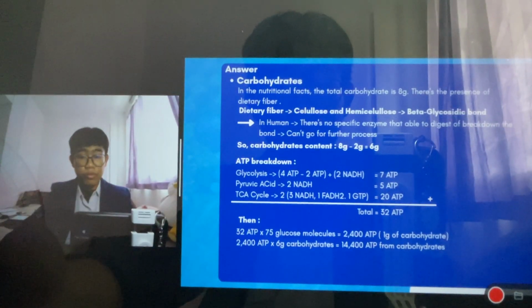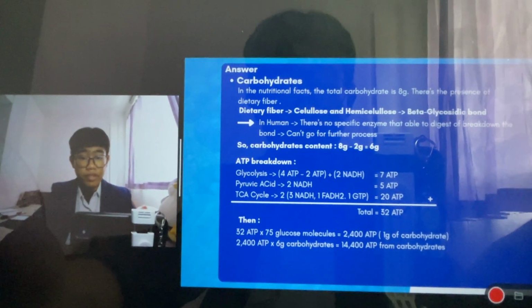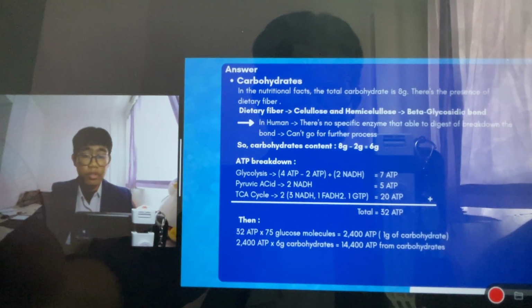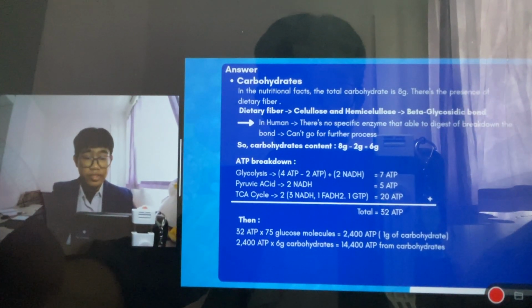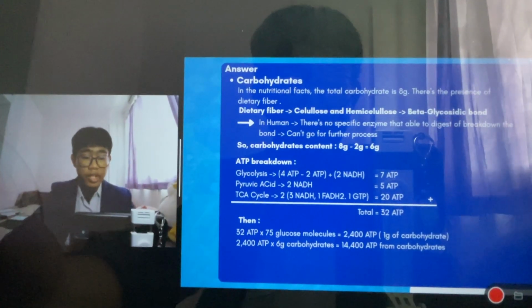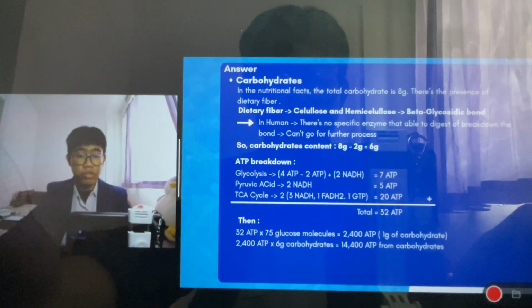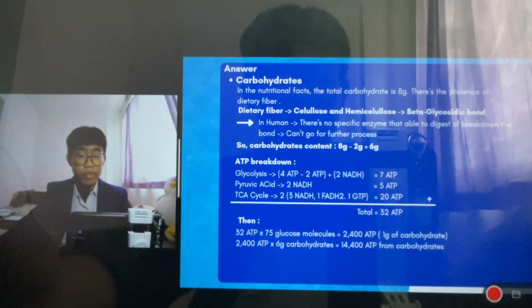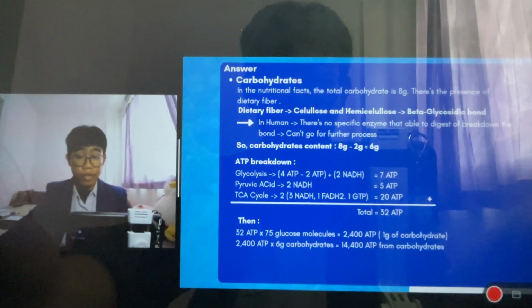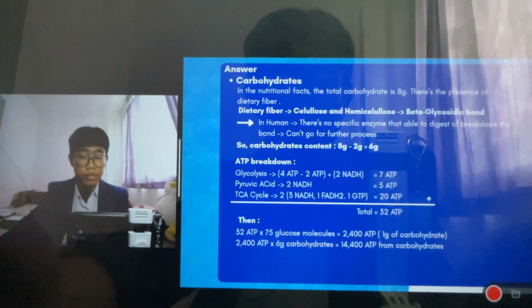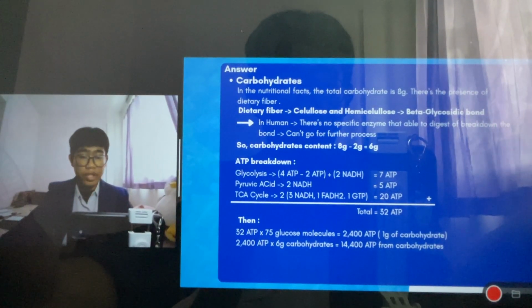First, we want to break down the carbohydrates from the nutritional facts. The total carbohydrates is actually 8 grams, but there is dietary fiber of about 2 grams. Dietary fiber is cellulose or also contains hemicellulose with beta-glycosidic bonds. Humans are not able to break down beta-glycosidic bonds because we don't have the specific enzyme, so it cannot go to the further process. So the carbohydrate content will be about 6 grams.